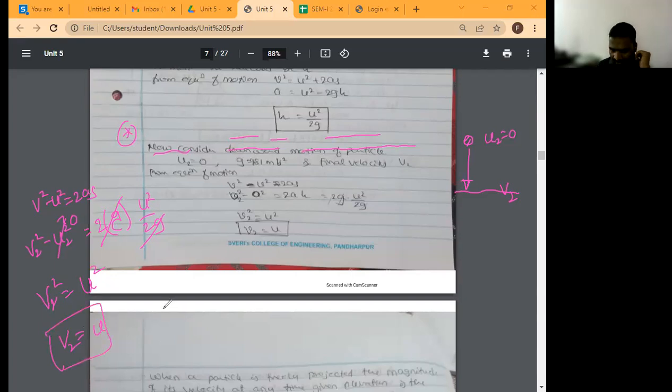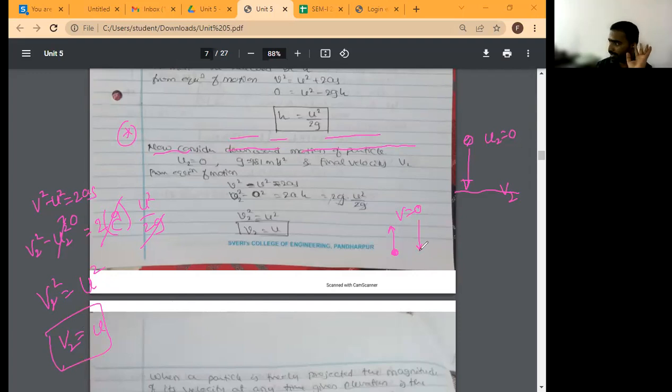All of you concentrate. Whenever an object is thrown in the upward direction, it reaches the maximum height when its velocity becomes 0. Then the same object will come back and reach the same point with the initial velocity.